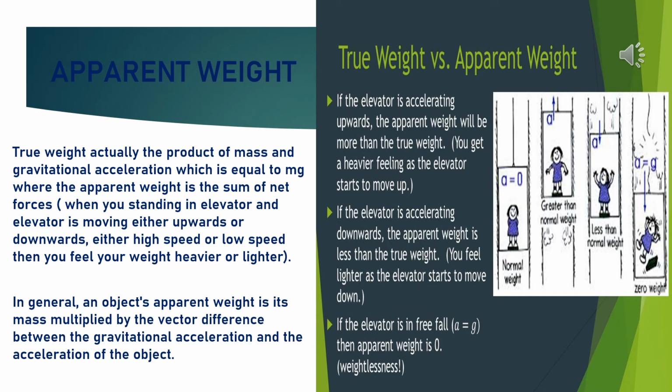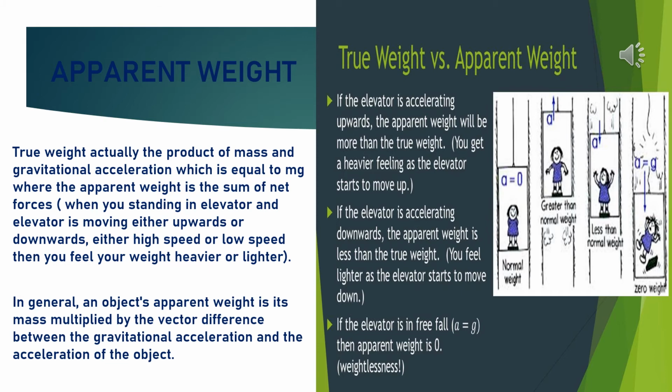Now, apparent weight. What is this? True weight is actually the product of mass and gravitational acceleration, which is equal to mg. All of you must know that W is equal to mg, whereas the apparent weight is the sum of net forces.